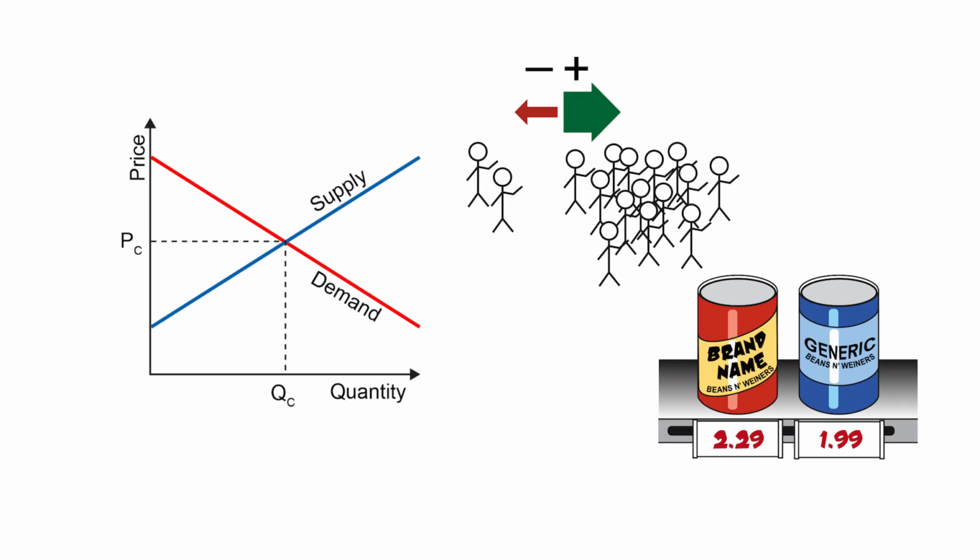Changes in the number of buyers served by the market. That's the N in the written acronym for demand. If the number of buyers goes up, demand is going to shift right. If the number of buyers goes down, demand is going to shift left. Now let's look at our cans.